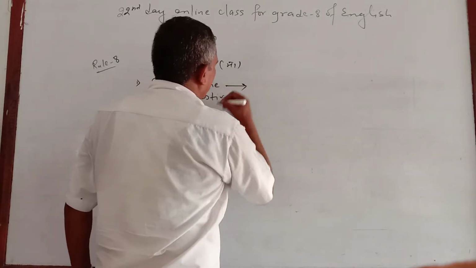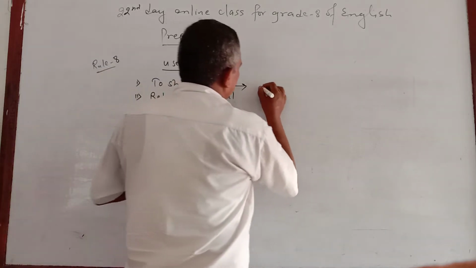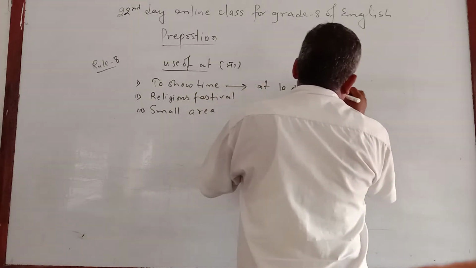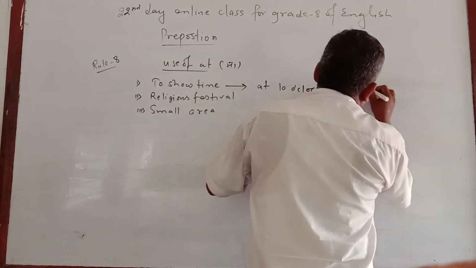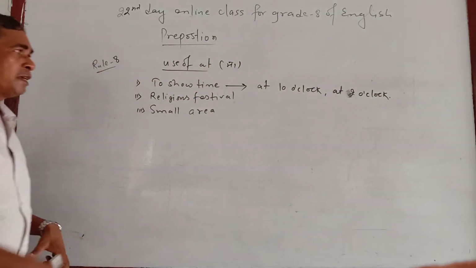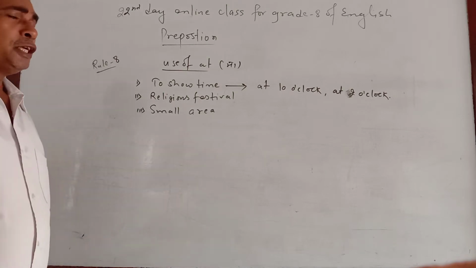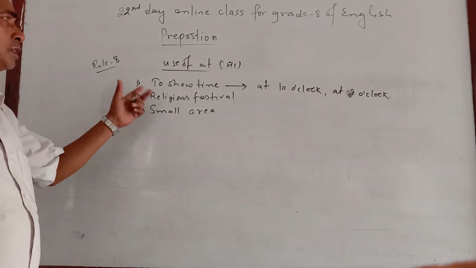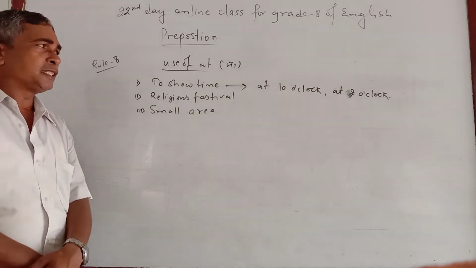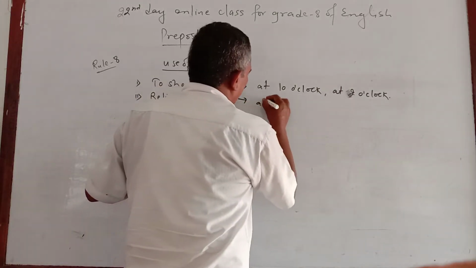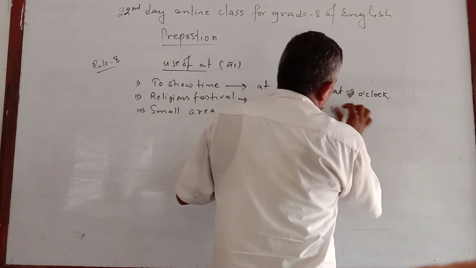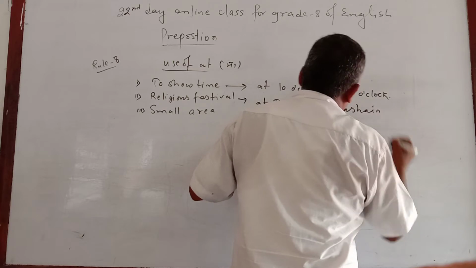For example, to show the time means at 10 o'clock, at 2 o'clock. Similarly, religious festival: as in the previous rule, I made it clear that national festivals or international festivals you use on, but for the religious festivals like Dasai, Tihar, Chhath, Holi, etc., you can use at, like at Tihar, at Dasai.